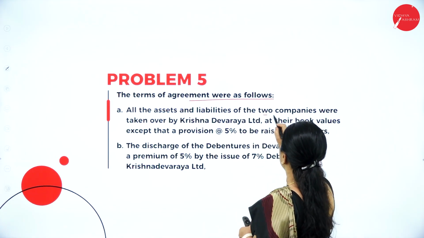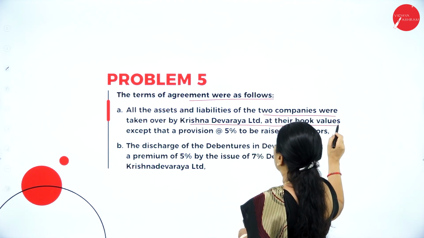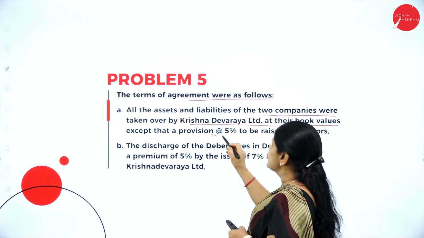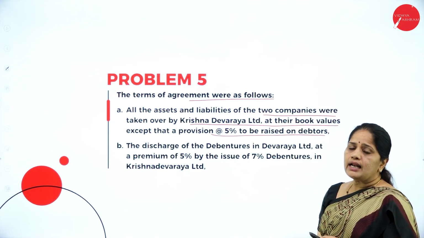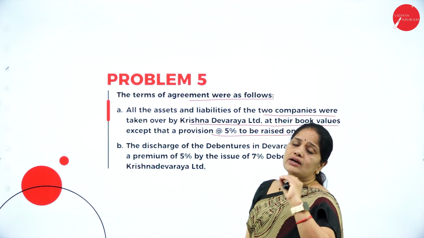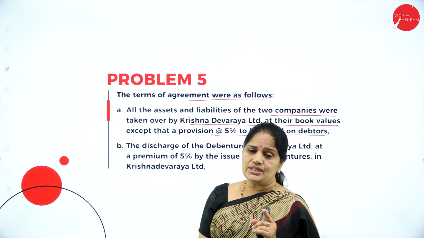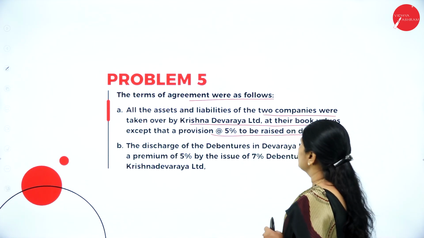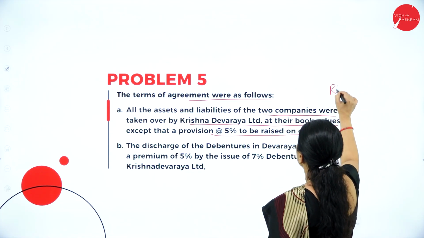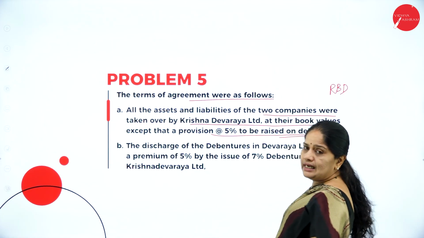All the assets and liabilities of the two companies were taken over by Krishna Devaraya Limited at their book values, except that a provision of 5% to be raised on debtors. Now, they have agreed to take all the assets and liabilities at the book values. Only condition is there should be a 5% RBD on debtors. Now, what is RBD? Reserve for bad debts.